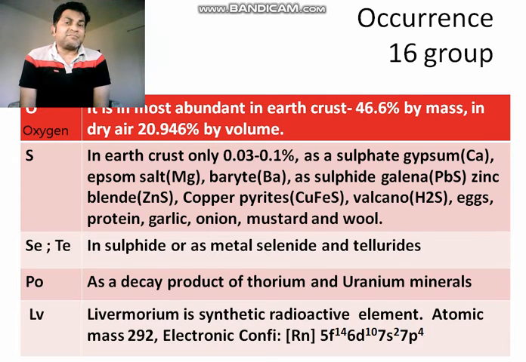This is the highest number in earth crust. Remember, oxygen has the first number in the earth crust. It is up to 46.6 percentage by mass, nearby 50 percentage.